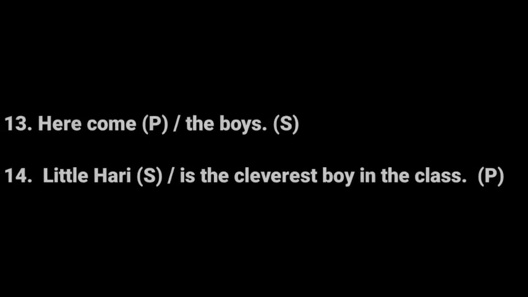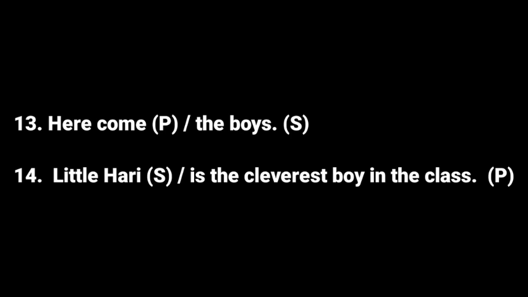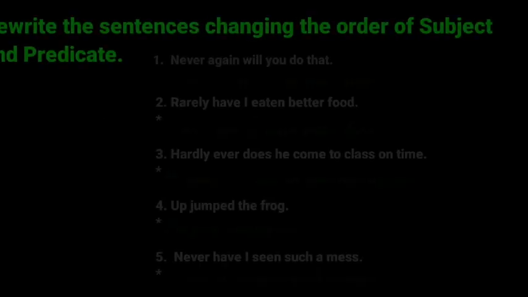Come to the next one, that is here come the boys. In this sentence, who came here? The boys. The answer will be the boys. So it means the boys will be our subject and here come will be our predicate. In this sentence, predicate comes before the subject. Next is Little Hurry is the cleverest boy in the class. In this sentence, who is the cleverest boy in the class? Little Hurry. It means Little Hurry is a subject and is the cleverest boy in the class will be our predicate.